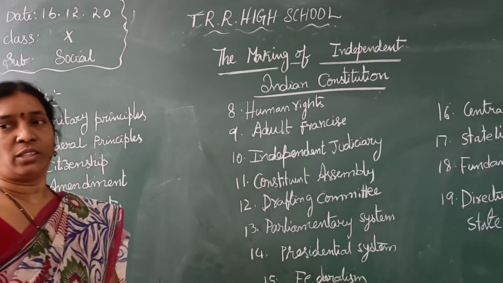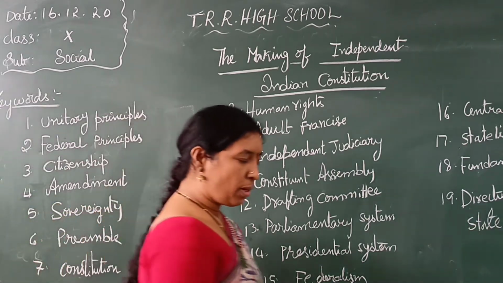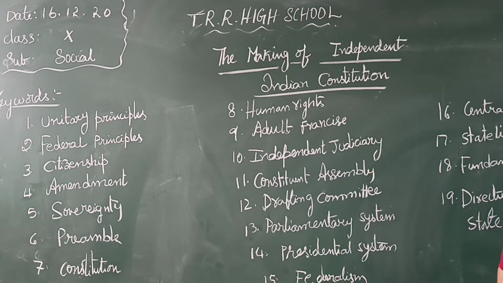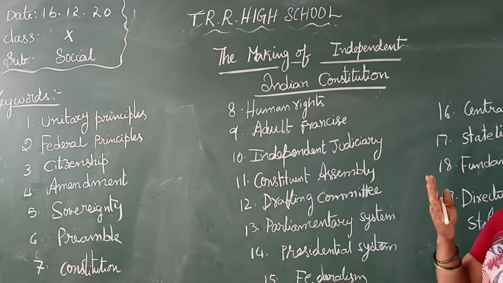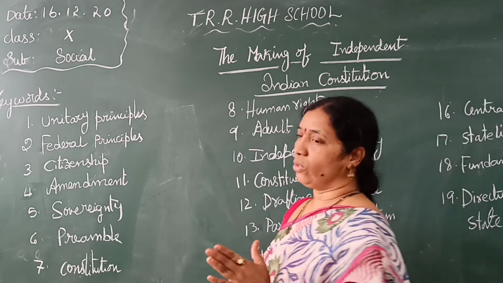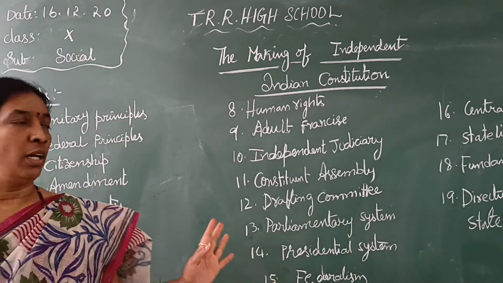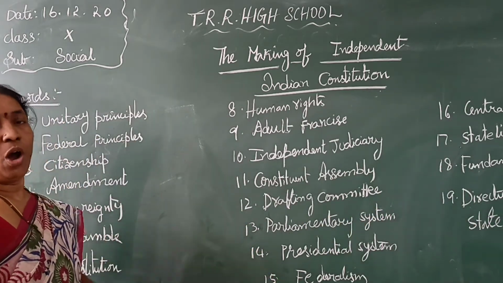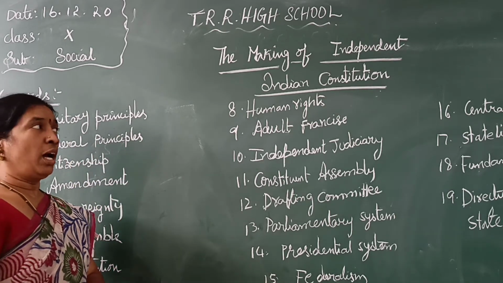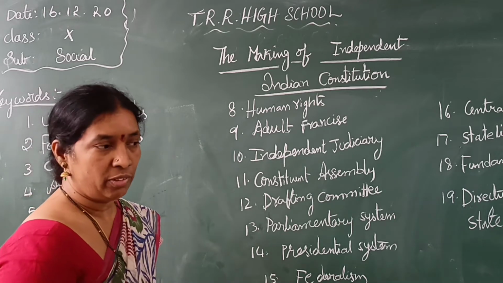Okay, today we are discussing, as we did even in the June class, the making of the independent Indian constitution. What is meant by constitution and how it runs, what is the preamble, and what are the rules and regulations, the set of rules and regulations to go in a proper way. How the constitution was framed, and the making of the Indian independent constitution, we will learn.